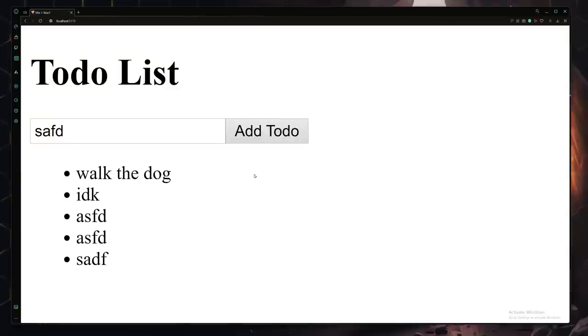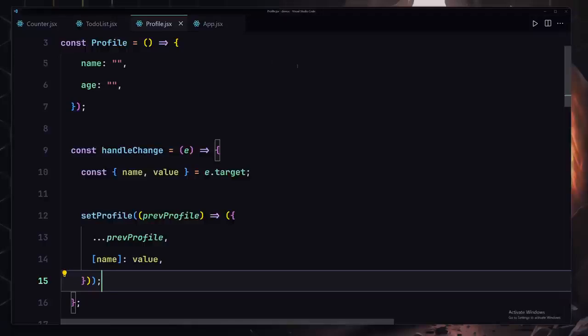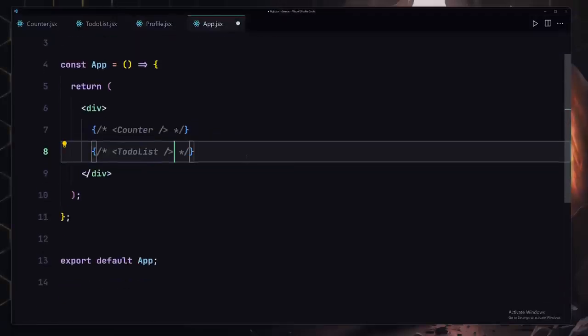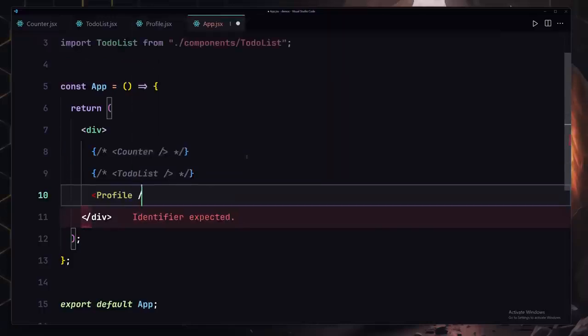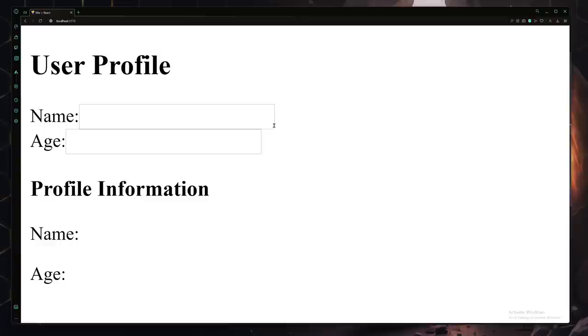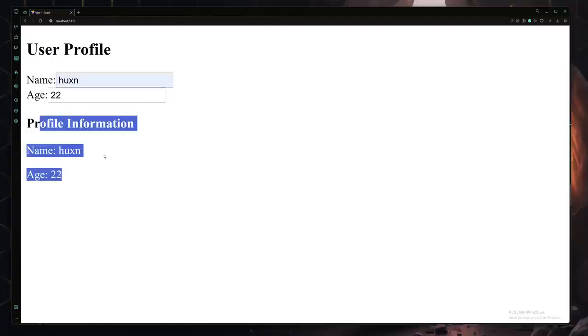Let me just show you this. So I'm going to refresh them. Oh, first of all we have to register them into our app component. So I'm going to comment this to-do list, and I'm going to register my profile component. There we go. Save my file, and now we are getting our profile component. So if I specify some sort of a name like Hussein, and for this age right here, I don't know, like 20 or 22 or something like that, it's going to automatically add there right here for this profile information.